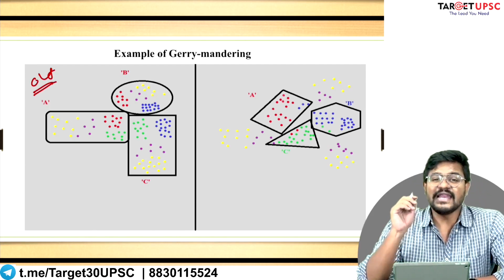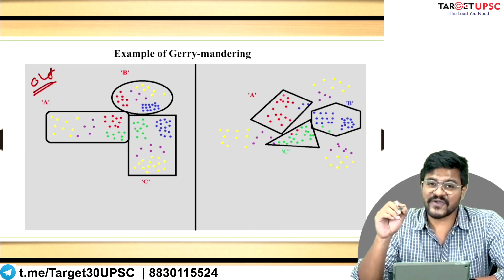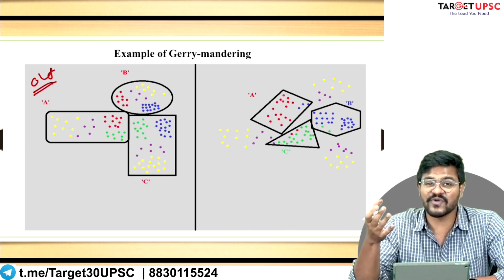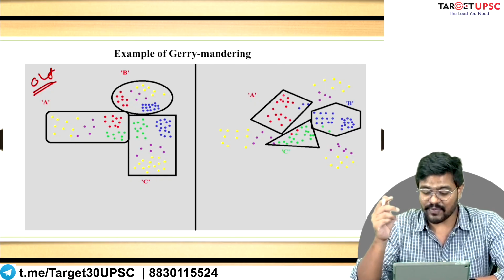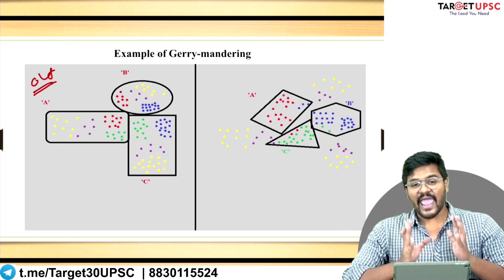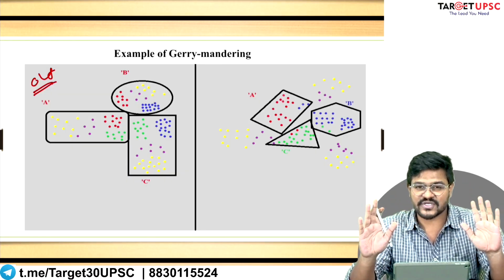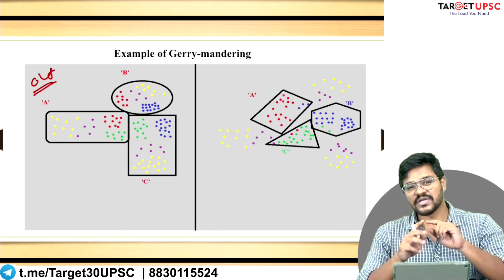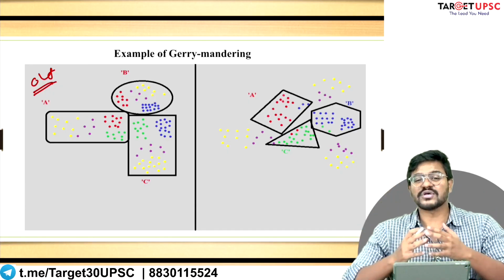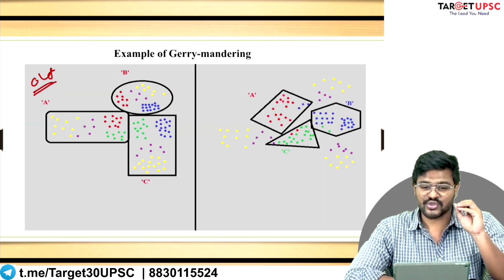Now, if delimitation is done for political purposes, to specifically help one political party win and to defeat other political parties, how will this realignment happen? See, actually, the images on the left side of your screen and the right side of your screen are the same. The arrangement is the same, but the shapes have been changed. And what do the shapes represent? The shapes represent particular constituencies.